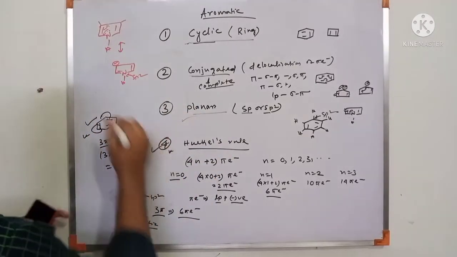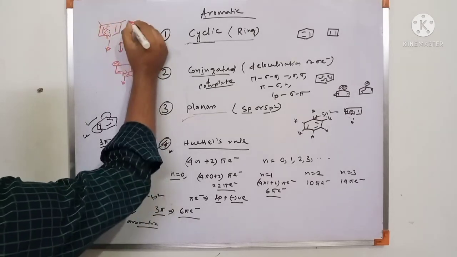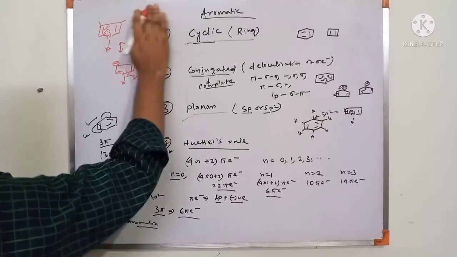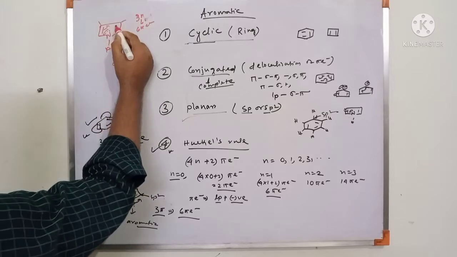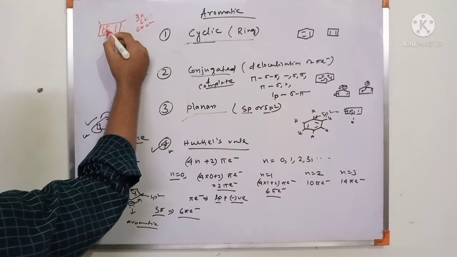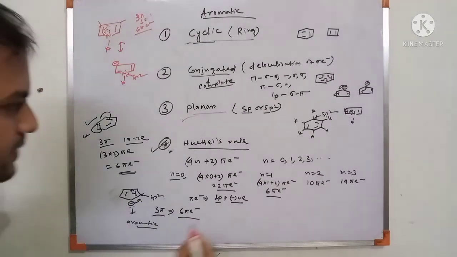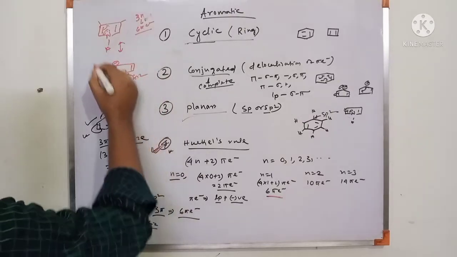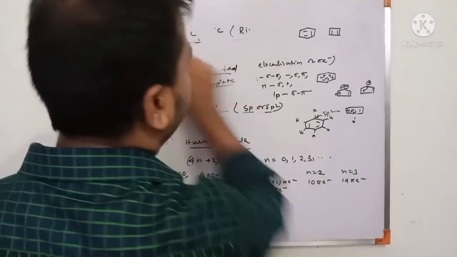This is 2 pi, 1 pi, 1 pi, and 1 lone pair. So this is 3 pi, equal to a 6 pi electron system, because 1 pi is 2 electrons, 1 pi is 2 electrons, and the lone pair is 2 electrons. This is a 6 pi electron system. This follows Huckel's rule, so this is the aromatic system. Next I discuss anti-aromatic compounds.